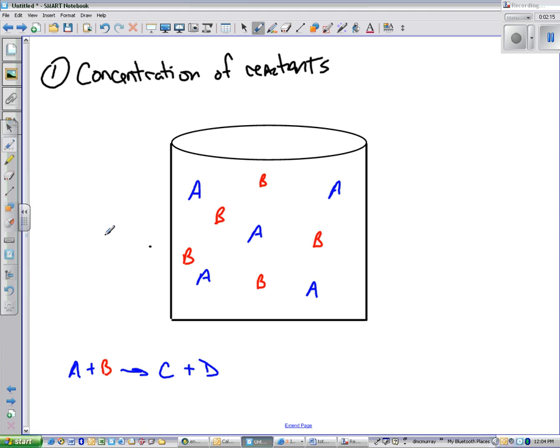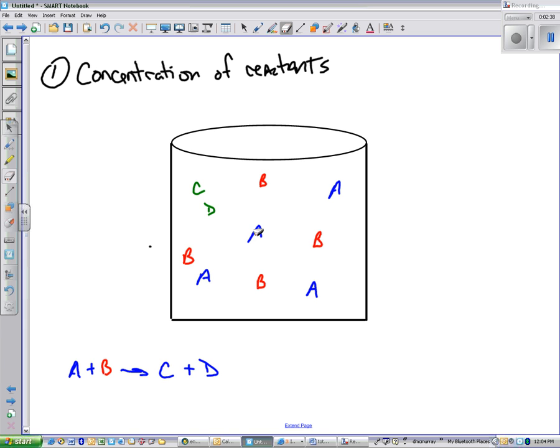And so in this situation, A and B, they're both sitting there, so the two of them have the opportunity of reacting, right? However, when A and B react, say we have this A and this B come in contact, and you've seen me do something similar to this, right? What do we end up with? We end up with C and D. And this could keep on happening.